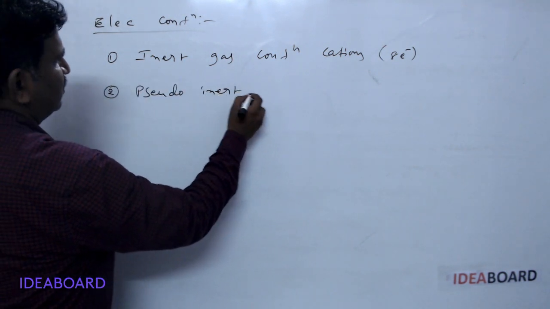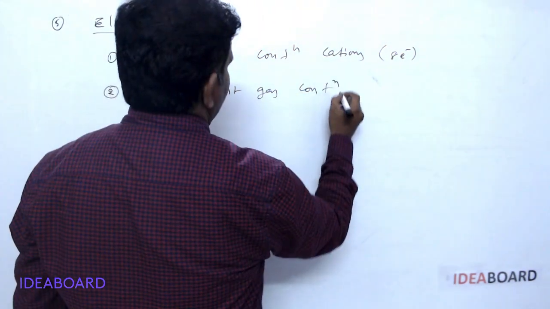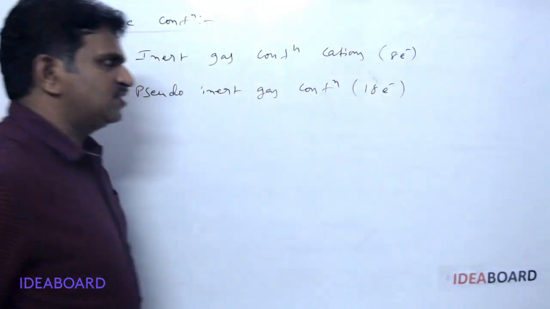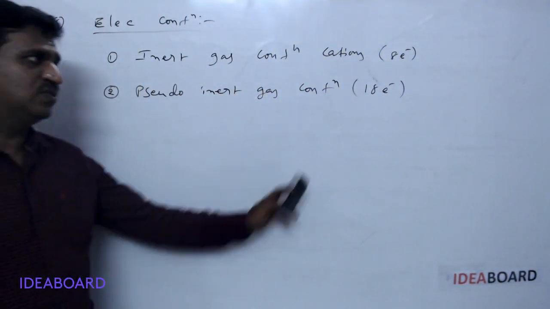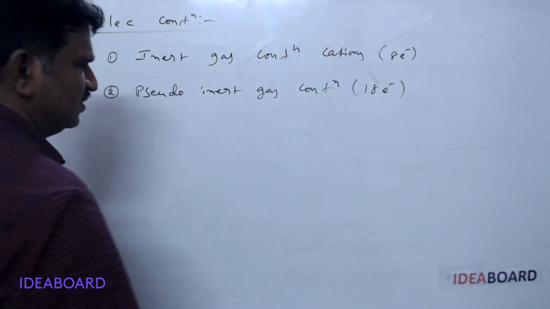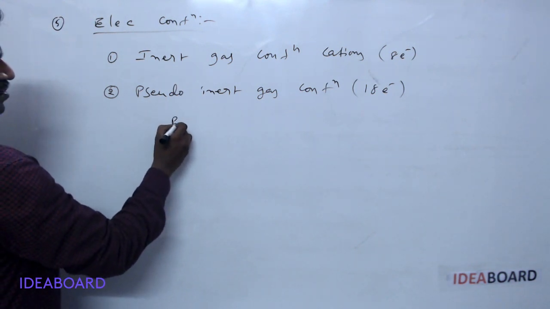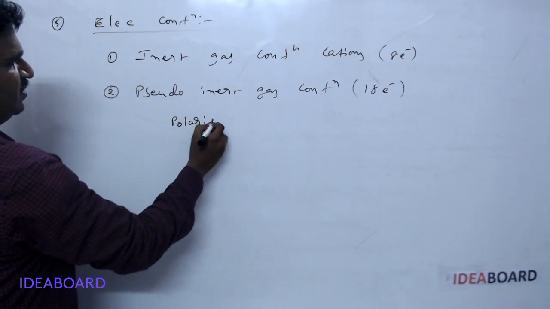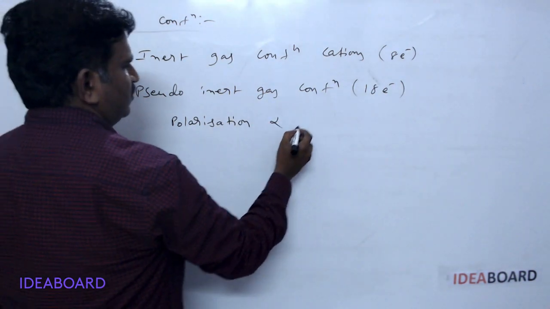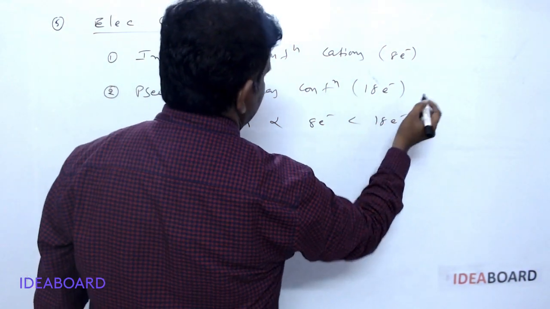Please remember, pseudo inert gas configuration means 18 electron configuration. Whenever 18 electron configuration is present, how is polarization affected? Polarization is directly proportional to 8 electron configuration less than 18 electron